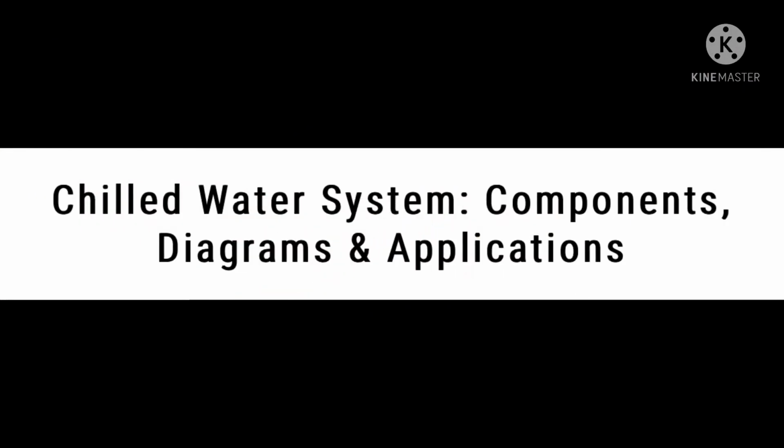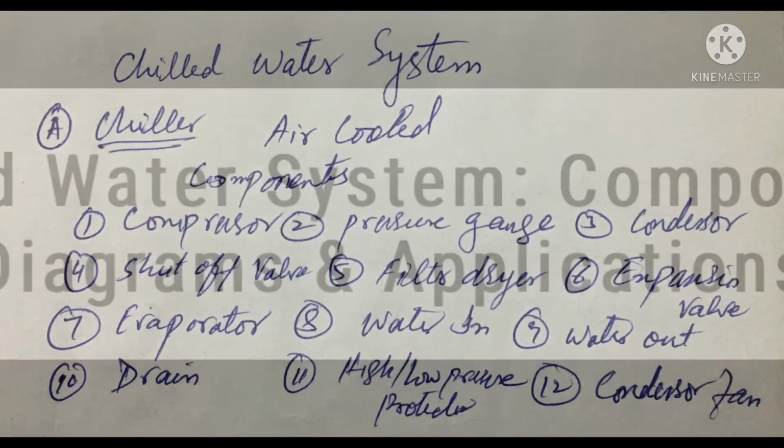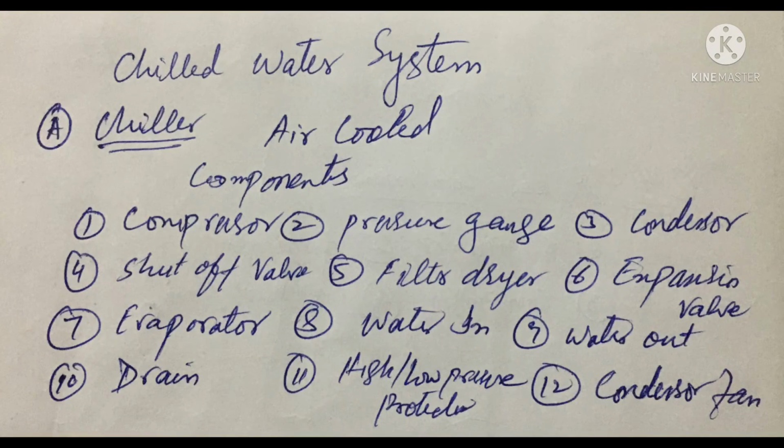Now I will tell you the main systems. There are two types of chilled water system: one is the air cooled chilled water system and the other is the water cooled chilled water system. In the first one, I will tell you the components of the air cooled chilled water system.